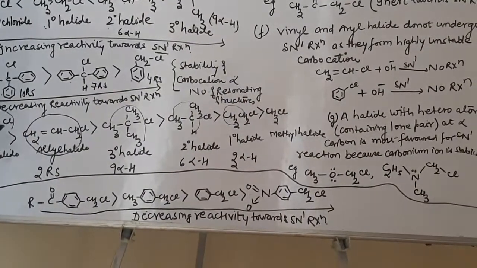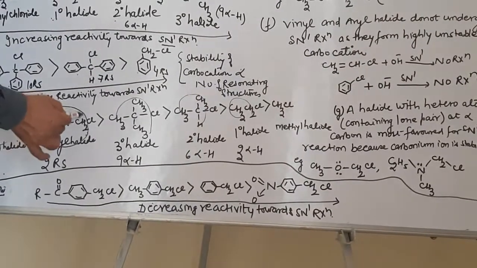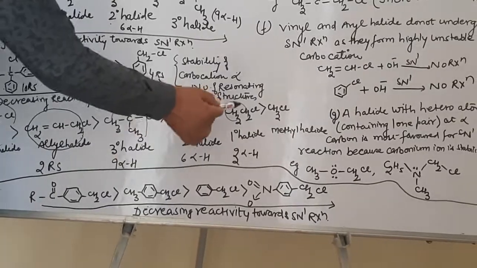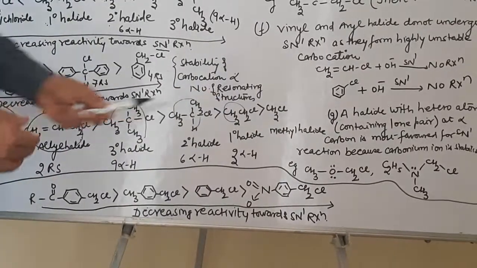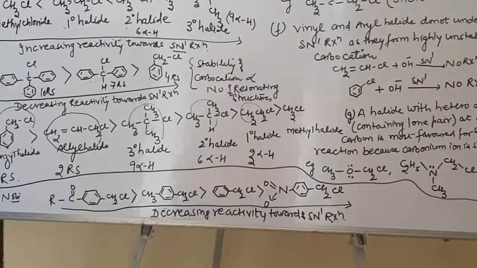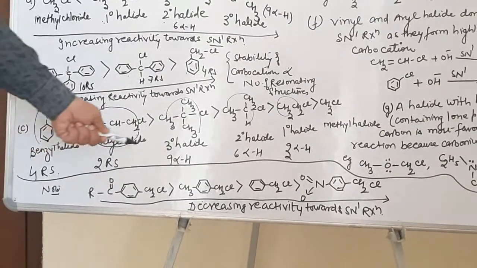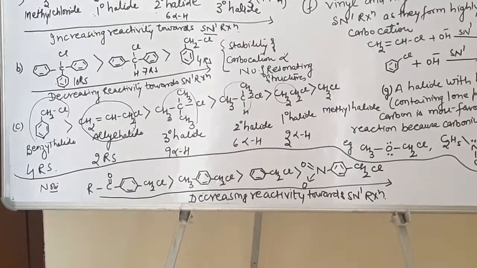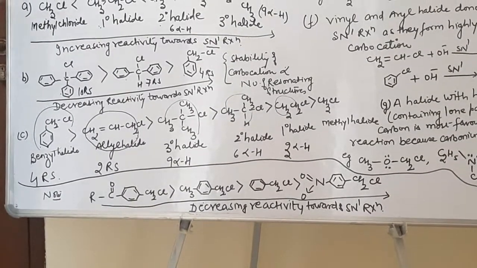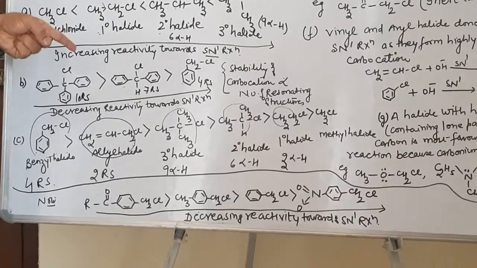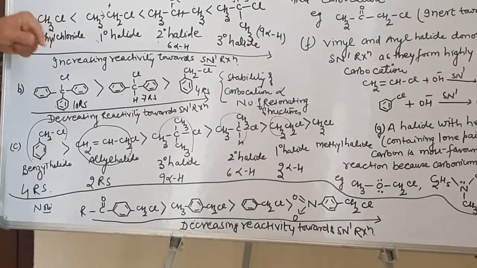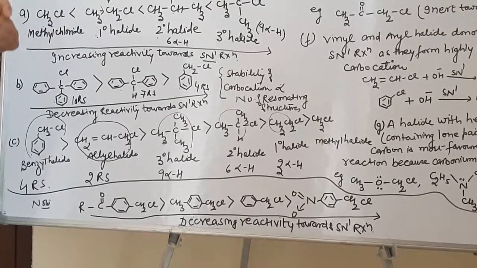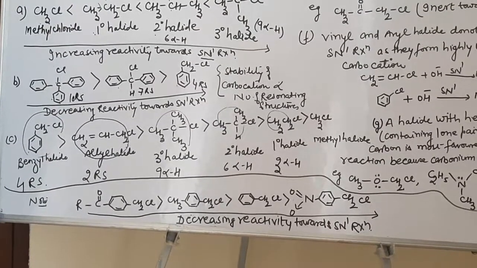So naturally this will be more stable carbocation as compared to allyl carbocation, as compared to 3 degree, as compared to 2 degree, as compared to ethyl carbocation and as compared to methyl chloride over here. So this will be the decreasing order of reactivity towards the SN1 reaction. So must understand, more the number of resonating structures, more will be the stability of a carbocation. And resonating structures concept will dominate over the hyperconjugating structures, which will dominate over the plus I effect over here.